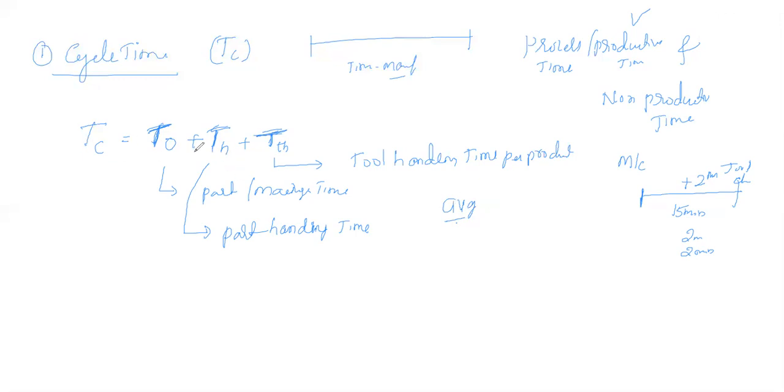That is T is equal to T naught plus Dh plus T of H. Operation time, actual time. This is the tool handling time, and this is the handling time of the part. This is the tool changing part. Anything with respect to the tool while we are handling the tool or changing the tool. Okay, this is about the cycle time. It is very important, and it is the basic mathematical model which we are going to consider in production.